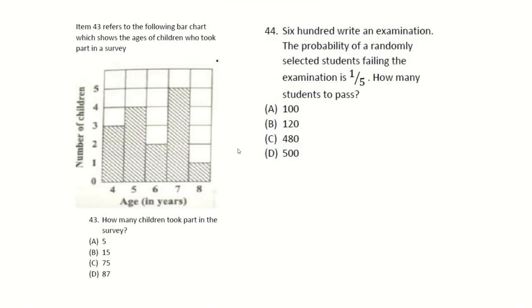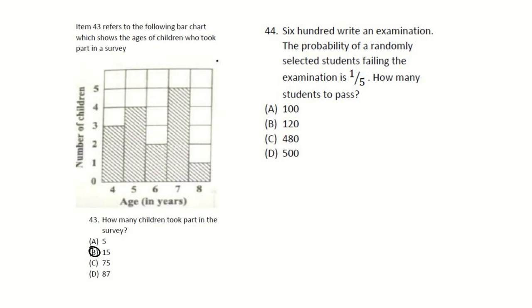Then let's look at number 43. How many children took part in the survey? Meaning we want the total number of children, right? So this was 3. This is a repeated question, and if you recall, we had to add at some point, and the total was 15, right?